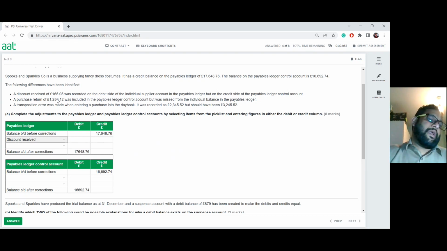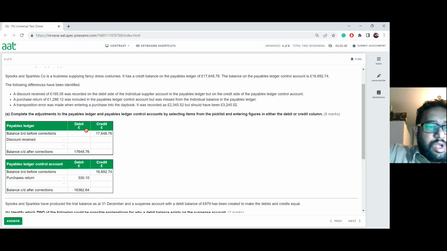So £165.05 multiplied by twice, that is going to be giving you... no, not in this one. This is the payable ledger. Payable ledger is fine. So here, this one, purchase return, it's going to be £330.10, because the ledger control account is where the error is. Payable ledger is absolutely fine.